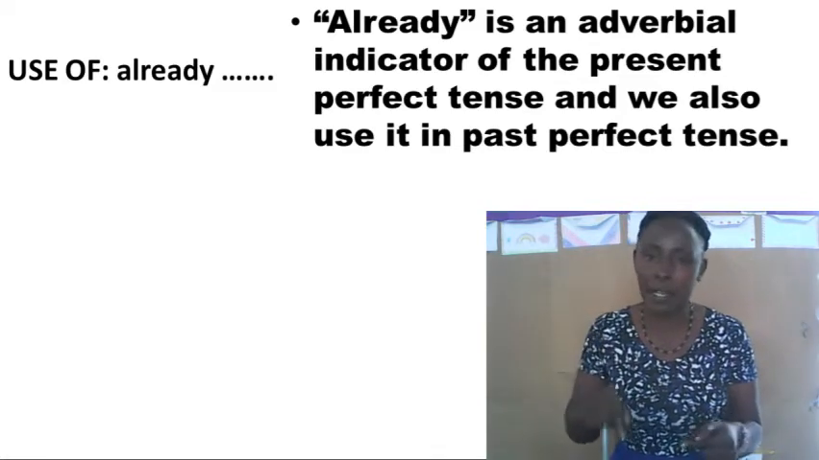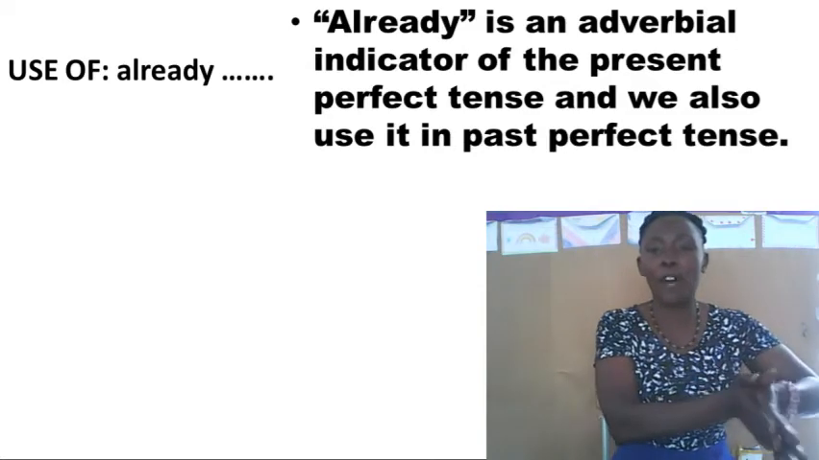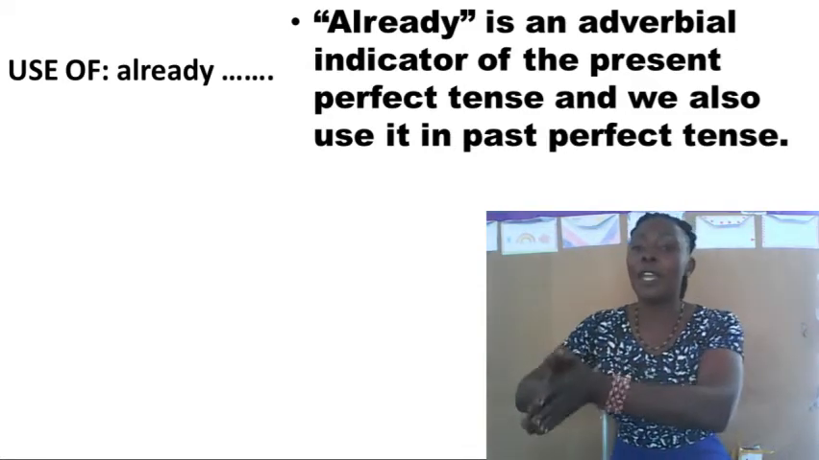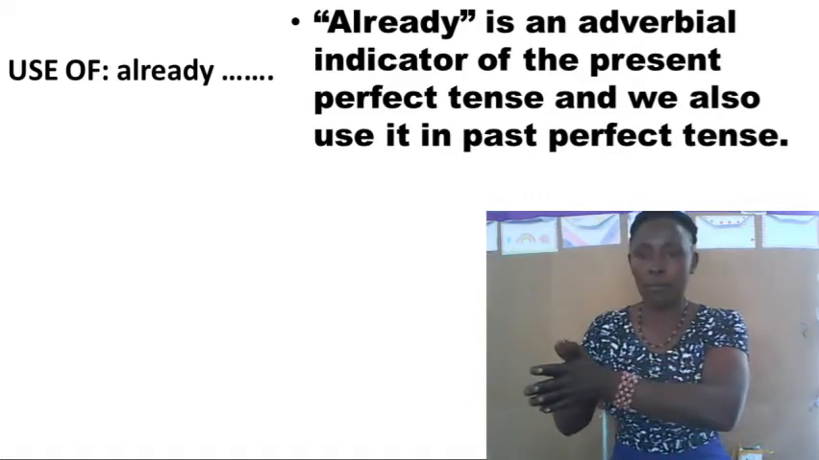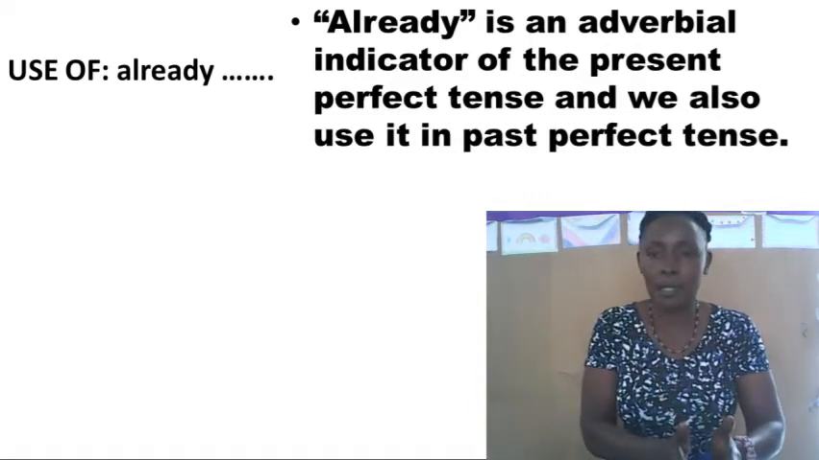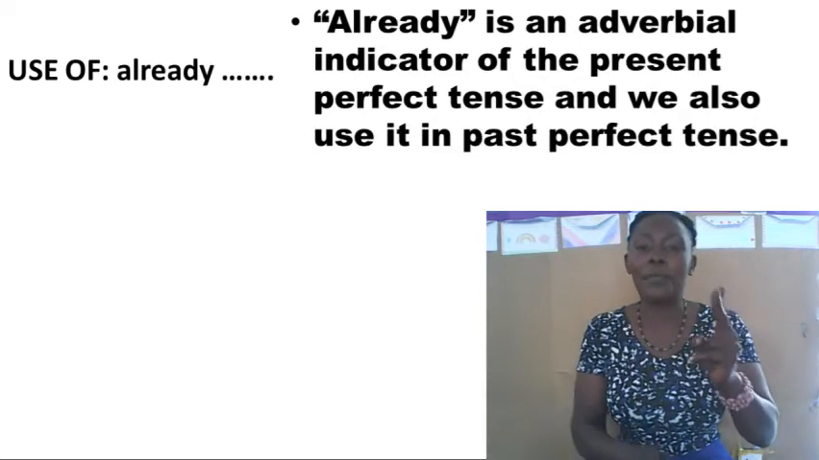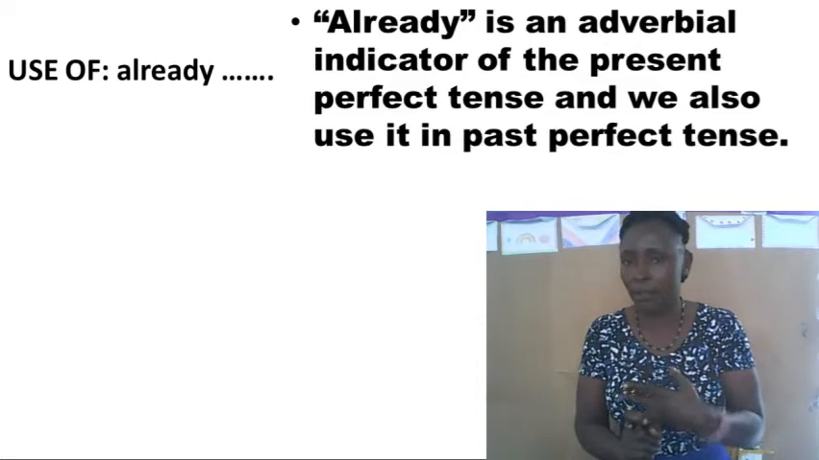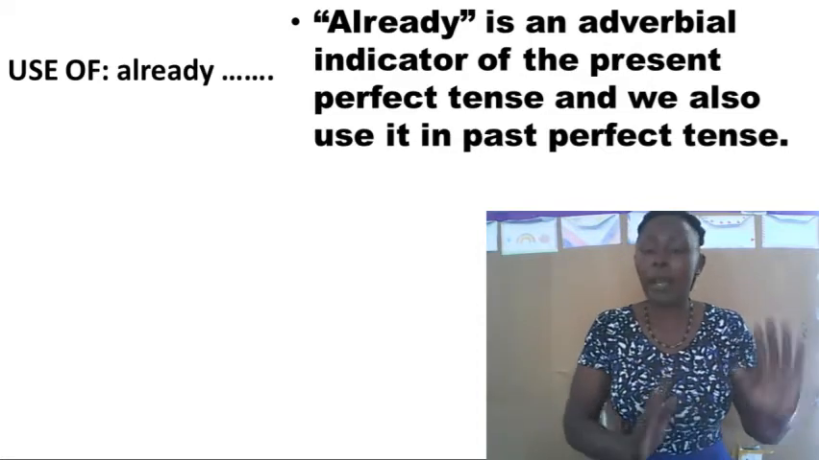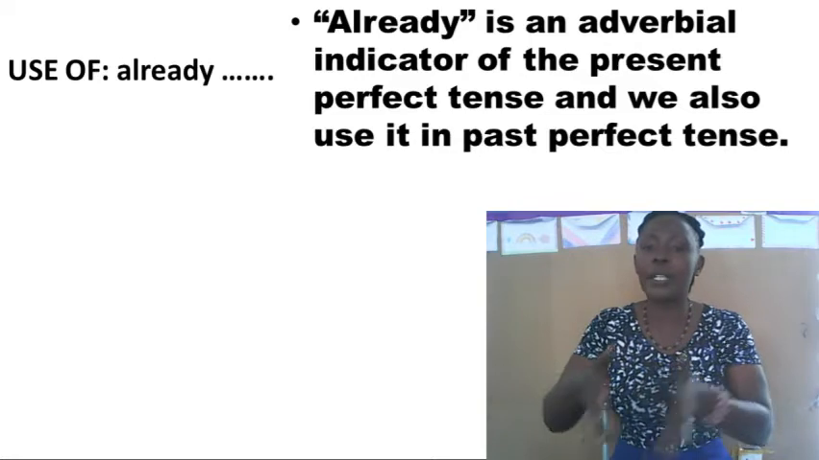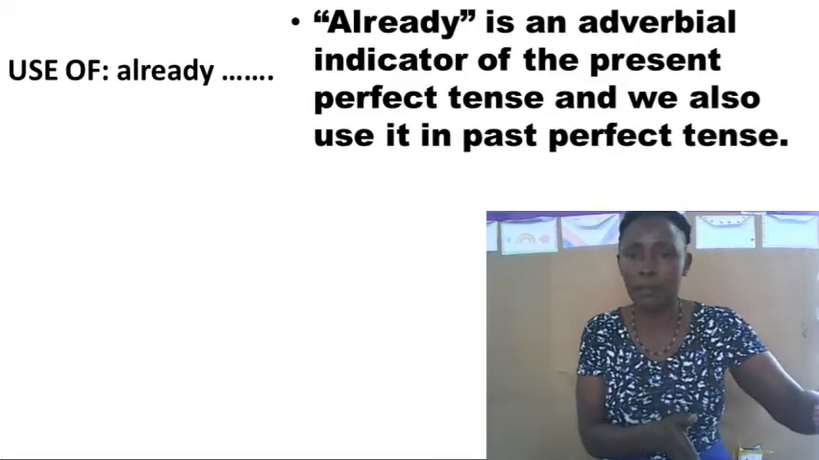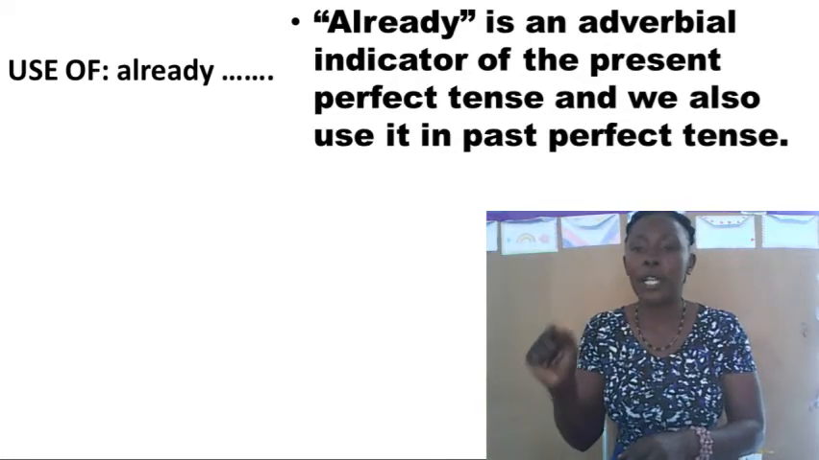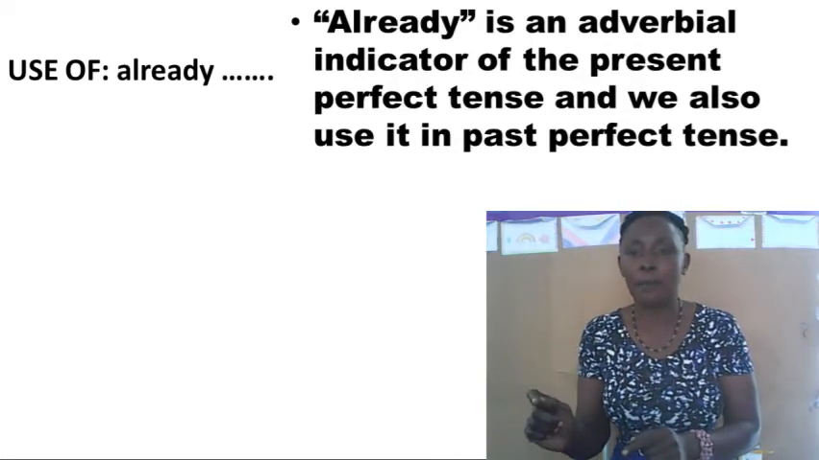So when we say already is an adverbial indicator of the present perfect tense, and we also use it in the past perfect tense, it means after the helping verb, we bring our adverbial word, which is already, followed by the main verb. In present perfect tense, we normally use the two helping verbs, has and have. Whereas in past perfect tense, we use the helping verb had, followed by the adverbial indicator already. Take a note of that, our beloved candidates.